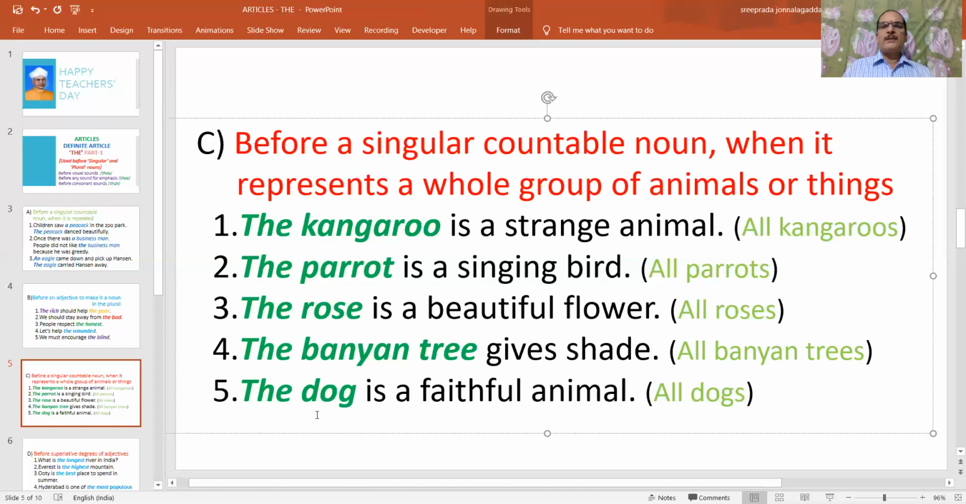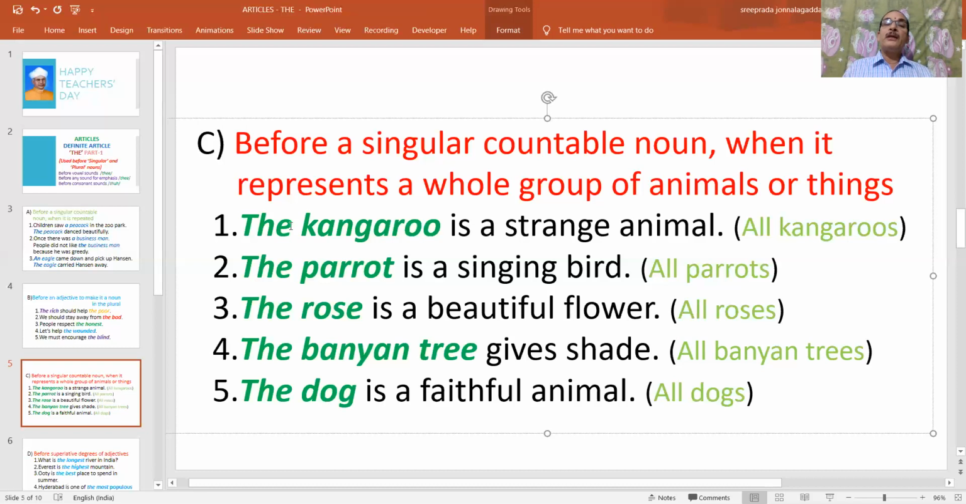And the dog is a faithful animal. It does not mean that only one dog is faithful and all other dogs are not. It refers to all dogs. All dogs are faithful animals. While discussing this point, you should remember one more thing. By just placing the before a singular countable noun, we refer to a whole group of animals or things.